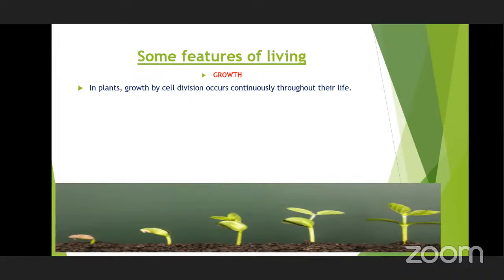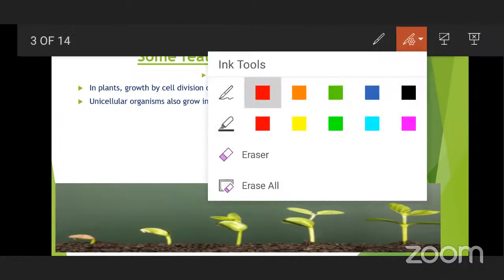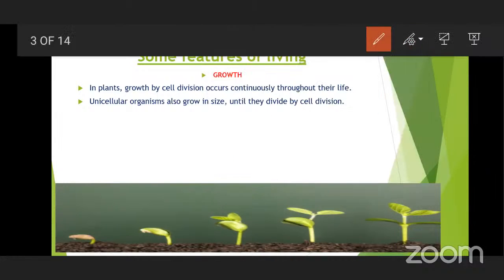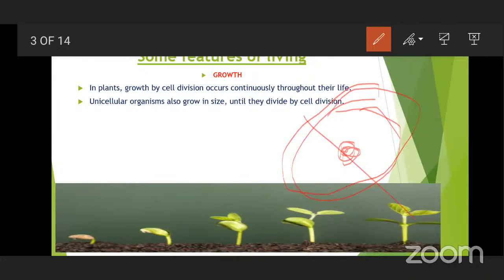How are they able to grow continuously? In your class note you have learned the meristematic tissue is responsible. The meristematic tissue helps in continuous division of the cells. The meristematic cell has the capability of dividing. Frequently the cell is going to increase in size and divide into two daughter cells.